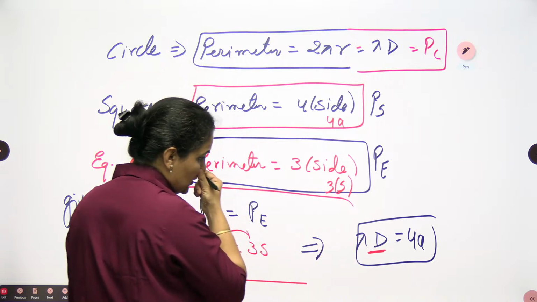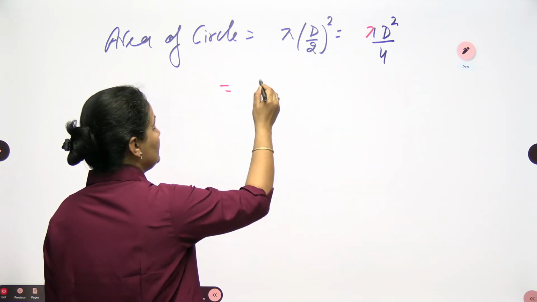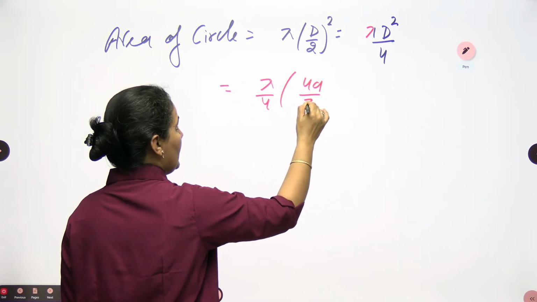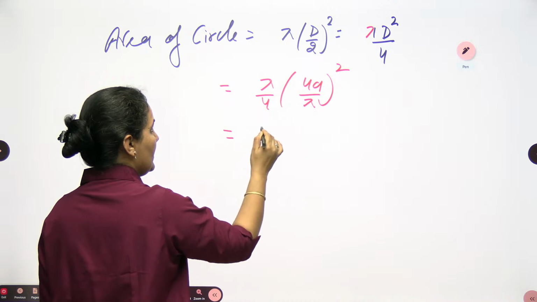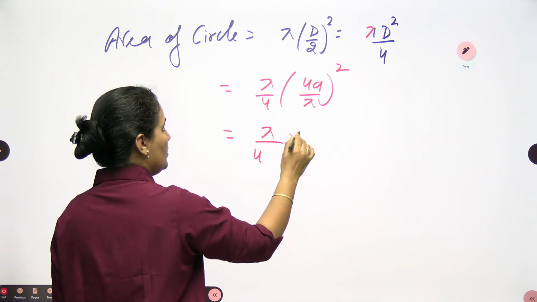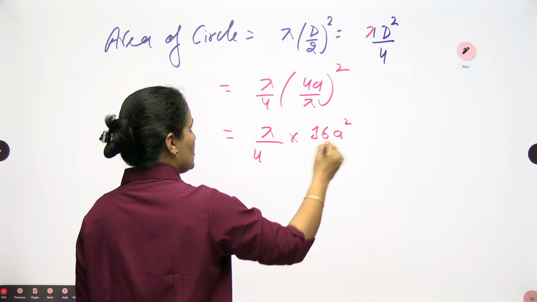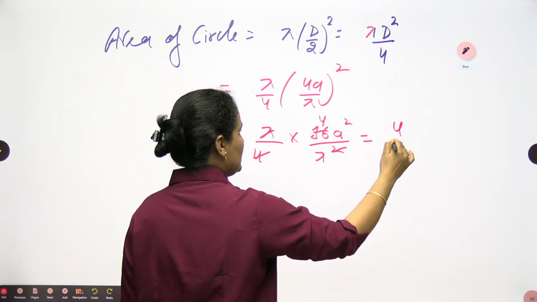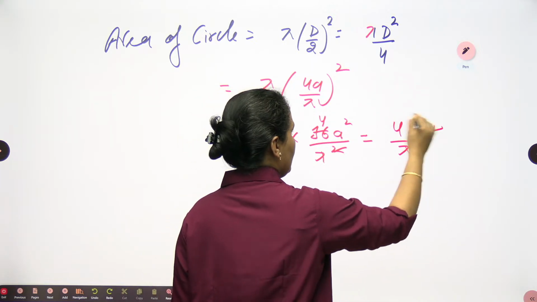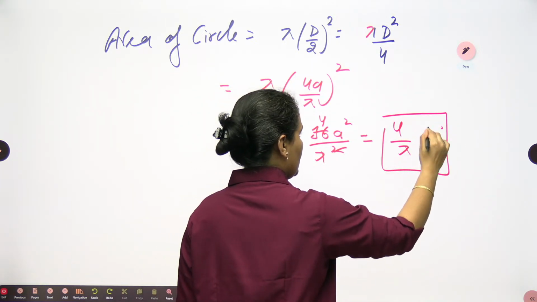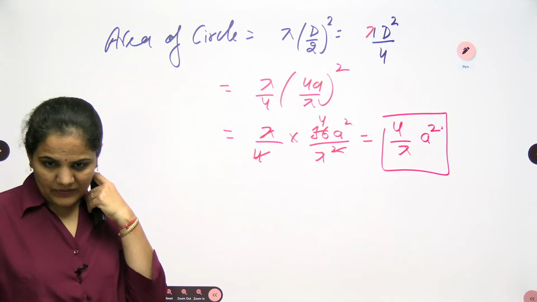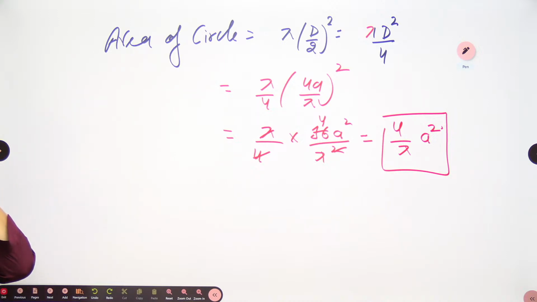So in place of d, I want to use 4a by pi. In place of d, 4a by pi whole square we are having here. So pi by 4 into 16 a square by pi square. When you solve, one pi will be gone. So your result is actually 4 by pi a square. This is nothing but the area of the circle. Right? So which I am writing here, the area of the circle.